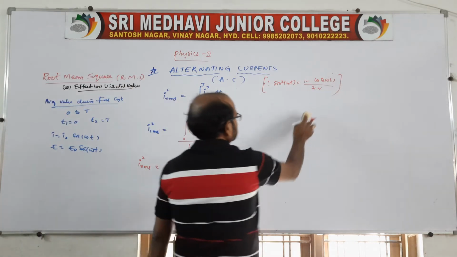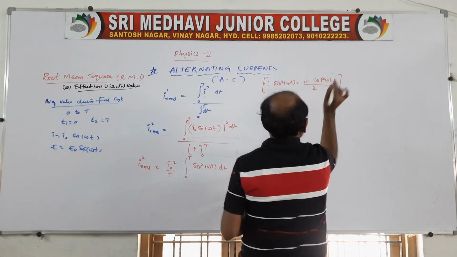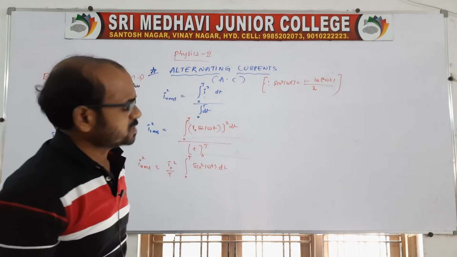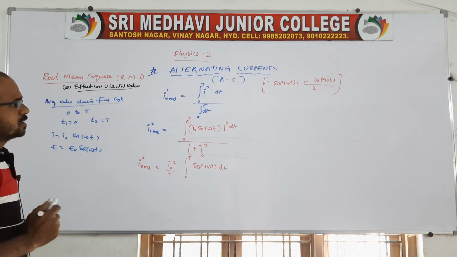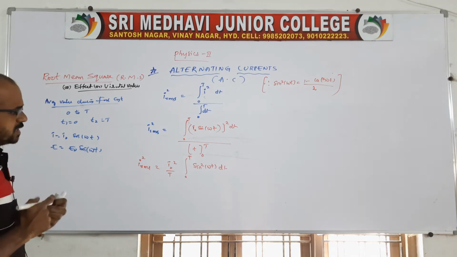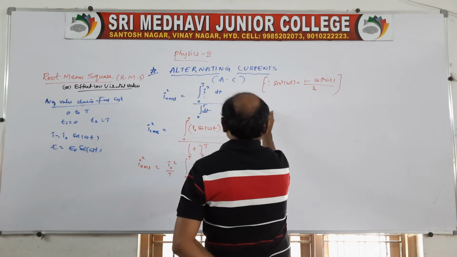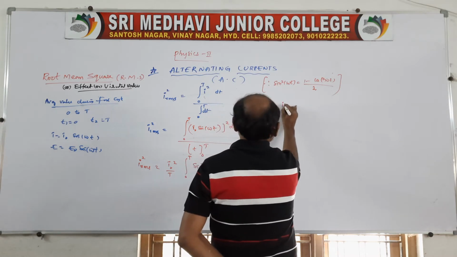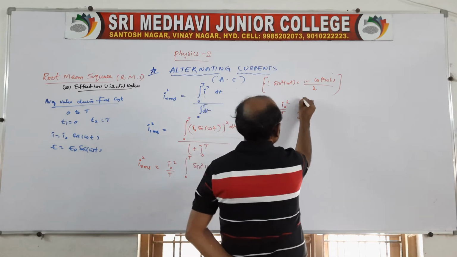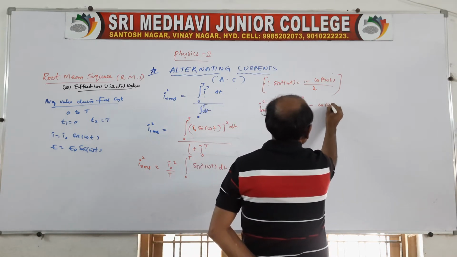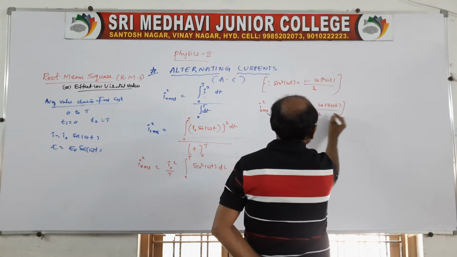Here you write it now. So what happens, we will see. I square RMS is equal to I naught square by T, integral from 0 to capital T of 1 minus cos 2 omega t by 2 dt.